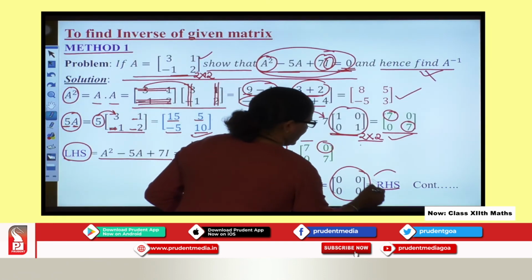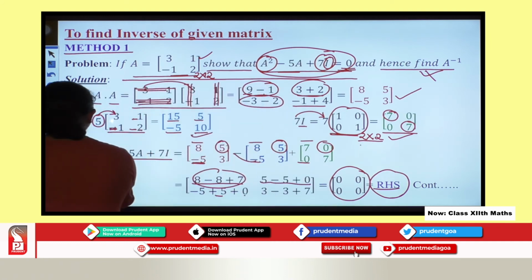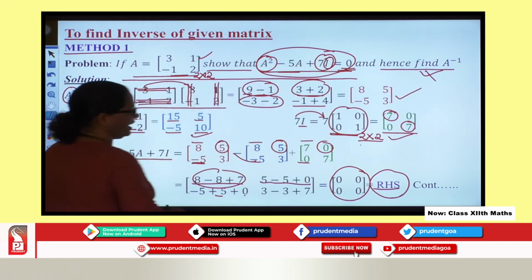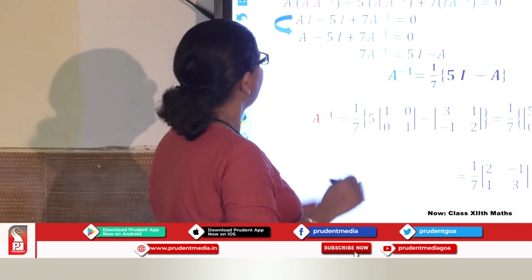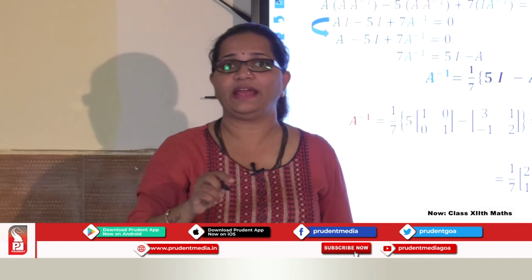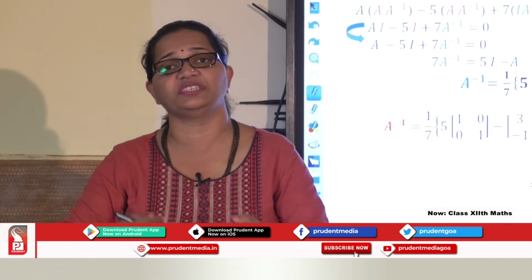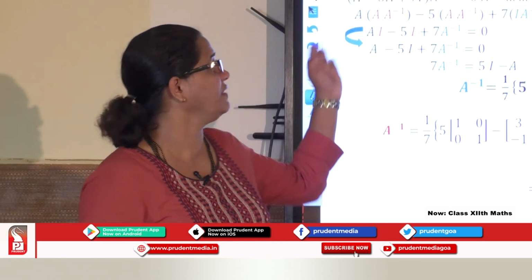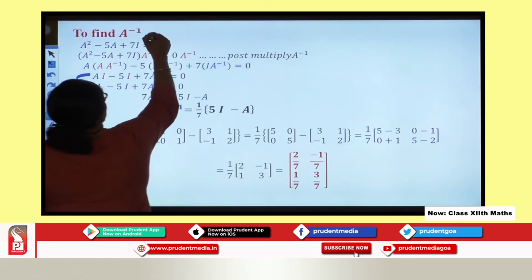You can see I am getting LHS equal to my RHS. Now we are coming to a very important step, because here we need to find A inverse. To find A inverse, LHS equal to RHS is an important criterion to go further. So here we proceed with finding A inverse.